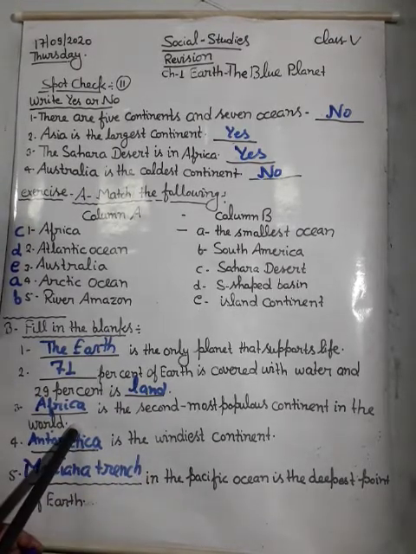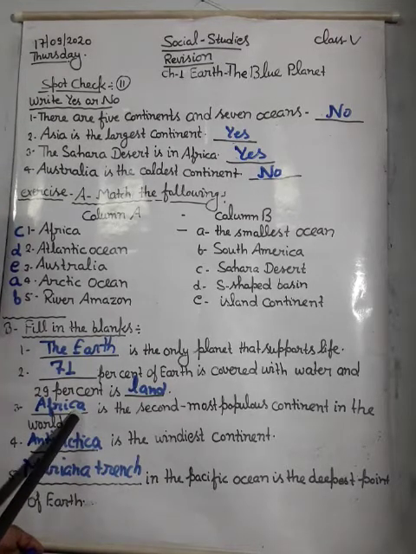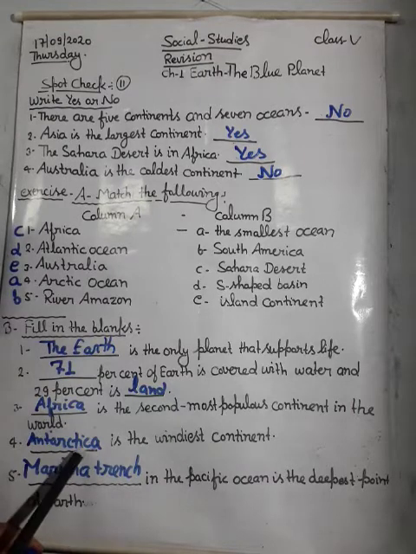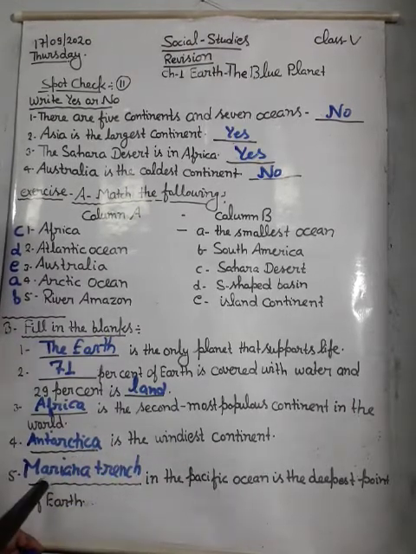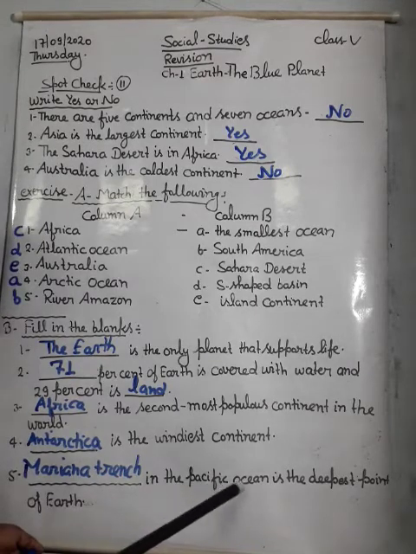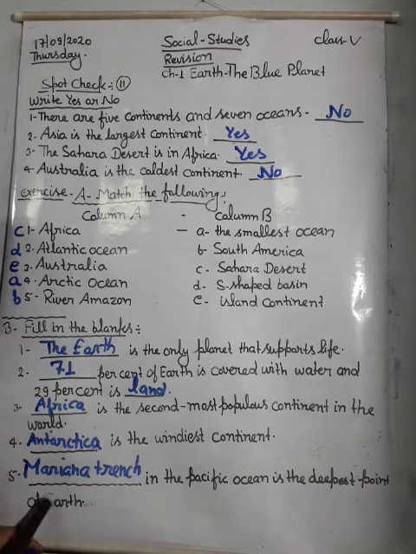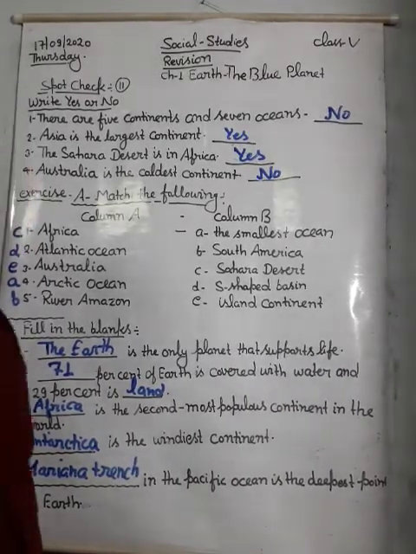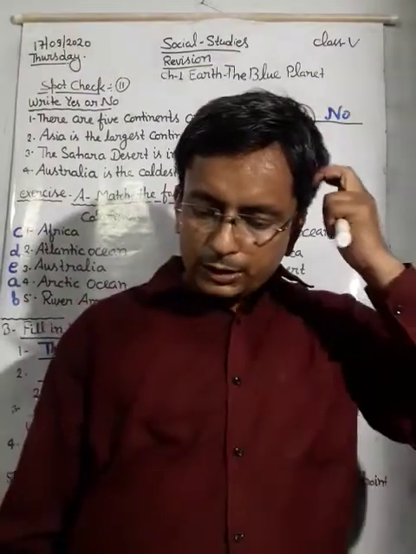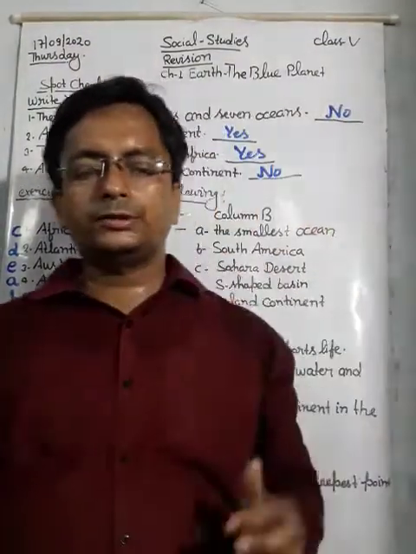Antarctica is the windiest continent. The Mariana Trench in the Pacific Ocean is the deepest point on the earth. So my dear student, it's all about our today's class.